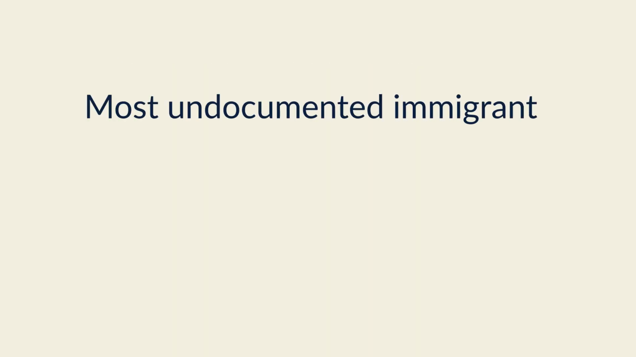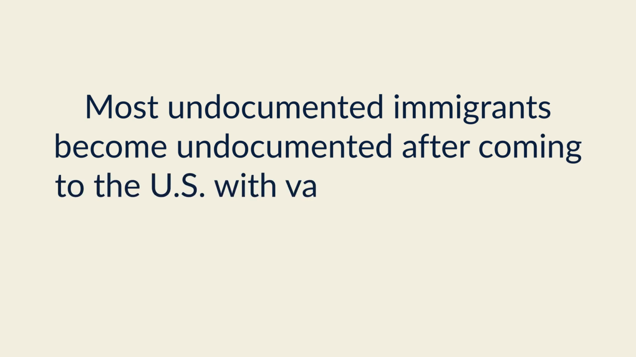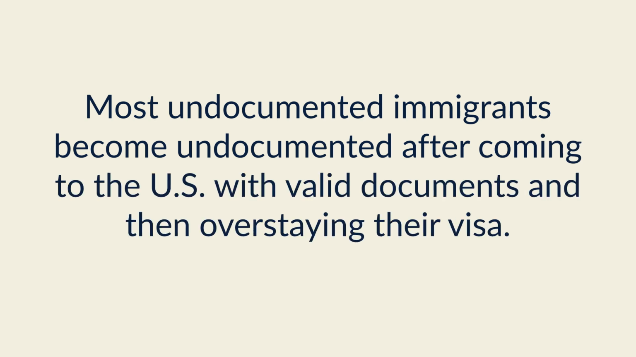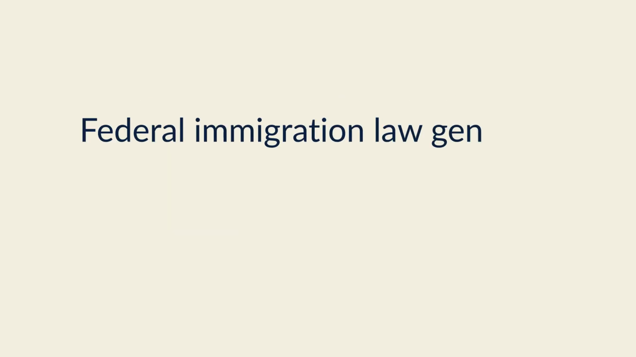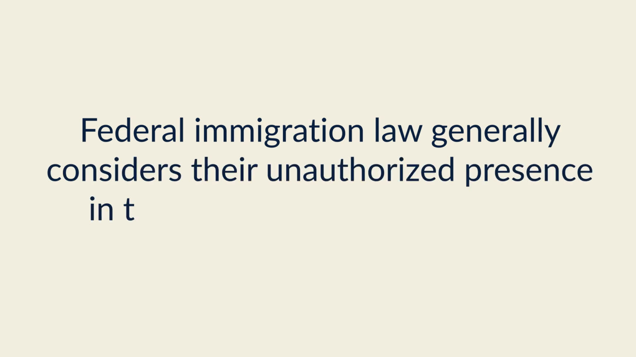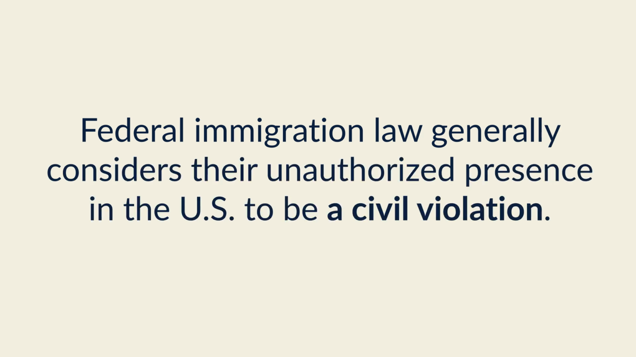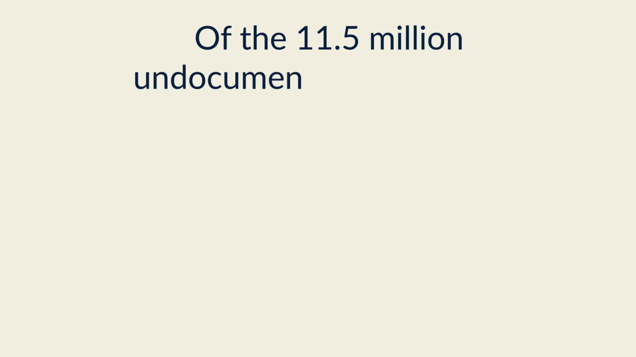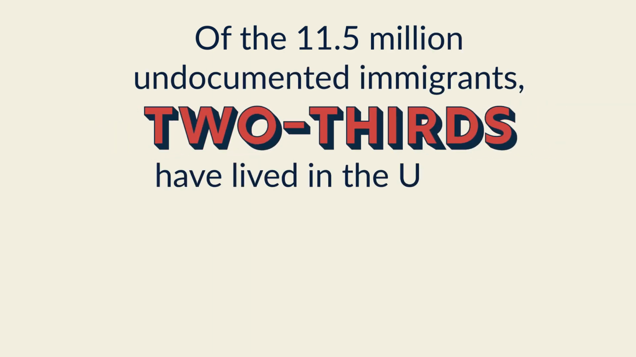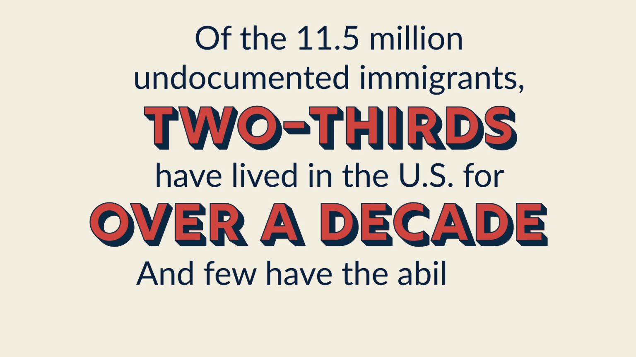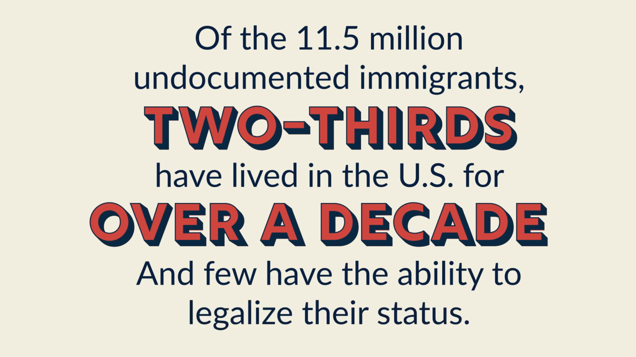Most undocumented immigrants become undocumented after coming to the U.S. with valid documents and then overstaying their visa. Federal immigration law generally considers unauthorized presence in the U.S. to be a civil violation. Of the 11.5 million undocumented immigrants, 2/3 have lived in the U.S. for over a decade, and few have the ability to legalize their status.